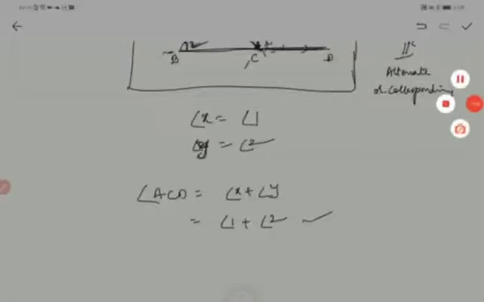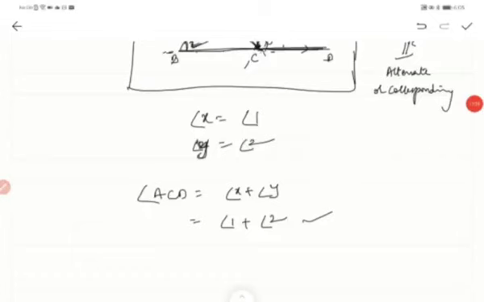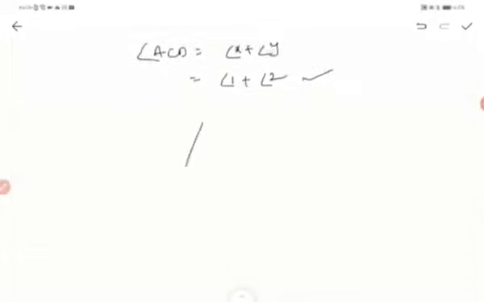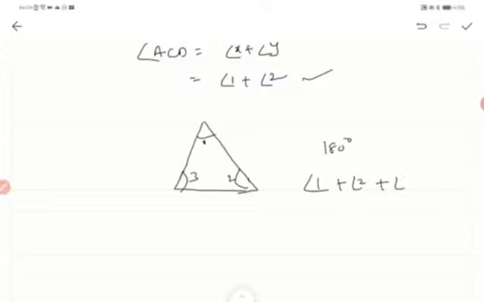All right. Okay, I'll just give you some introduction to the next topic and then we will stop. The next thing we are going to study is the total sum of the interior angles. This total of the interior angles will be equal to 180 degrees. Suppose angle 1, angle 2 and angle 3, the sum of angle 1, angle 2 and angle 3 is equal to 180 degrees.